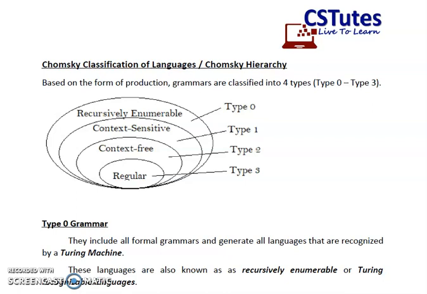This video is in continuation to our previous video on Chomsky classification of languages, or Chomsky hierarchy. In that video, we discussed the Chomsky classification of languages. We discussed that according to Chomsky classification, grammar is classified into four types: Type 0 recursively enumerable, Type 1 context sensitive, Type 2 context free and Type 3 regular.